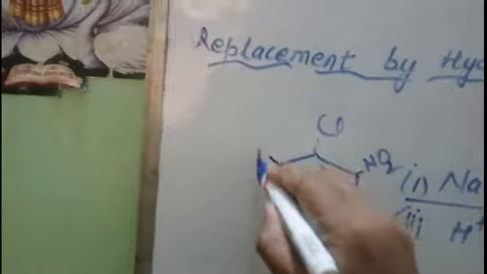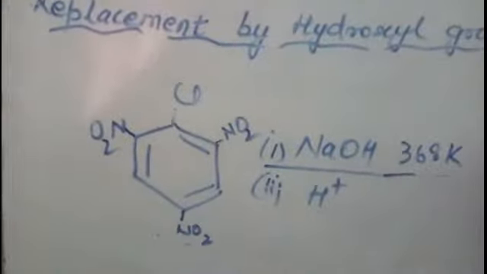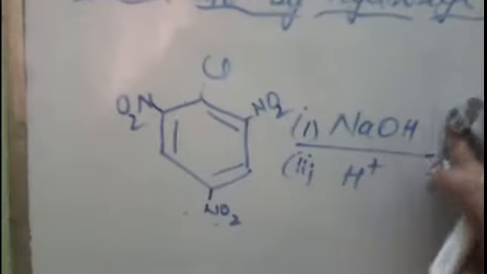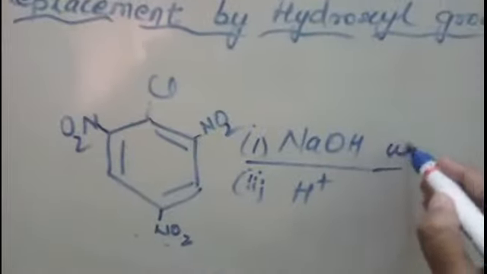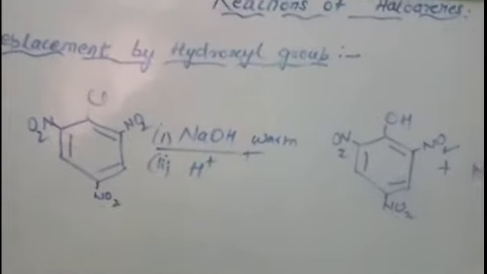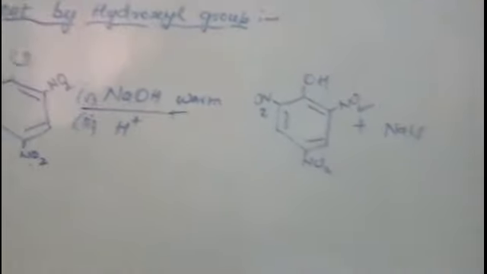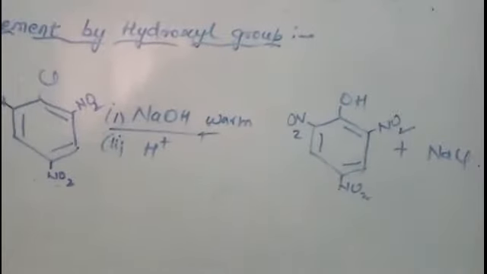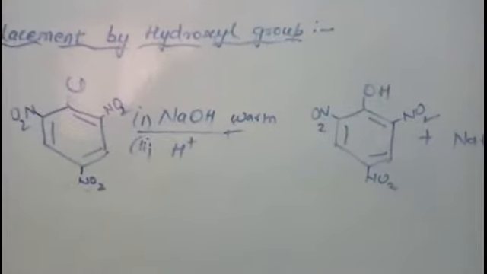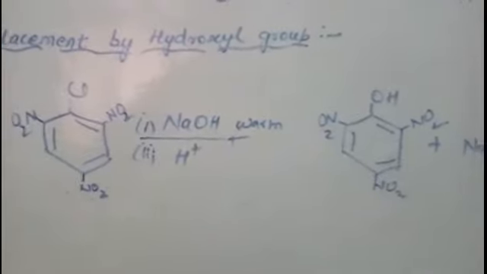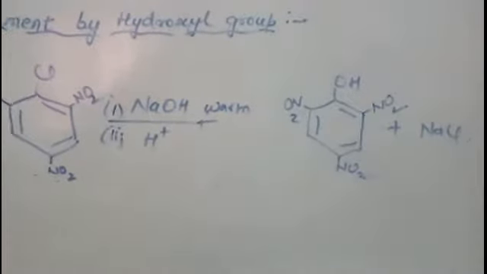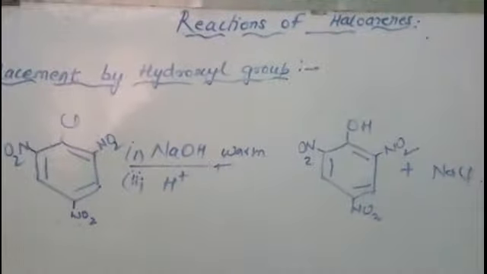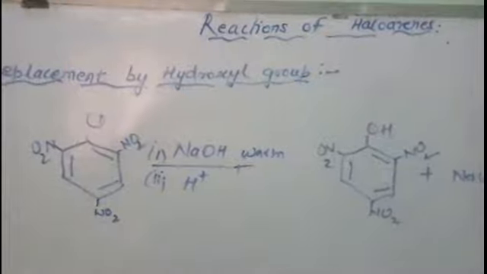If one more electron withdrawing group is attached, the reaction will be carried out by warming only. We just have to warm, no need for strong heating. So you can see, as we increase the number of electron withdrawing groups, the reaction is carried out under milder conditions. Now why this happens, we will show you with the help of resonating structures.